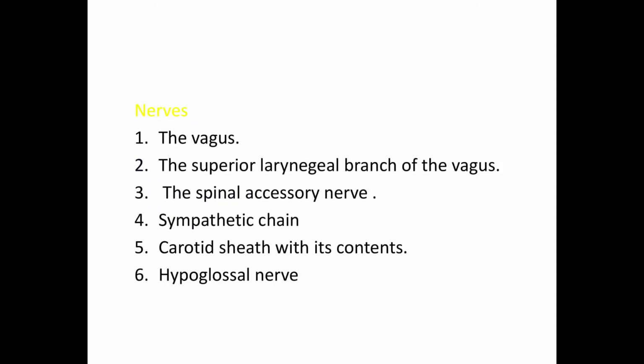Nerves of the carotid triangle. It contains the vagus, the superior laryngeal branch of the vagus, the spinal accessory nerve, the sympathetic chain, the carotid sheath with its contents, and the hypoglossal nerve. That's it.